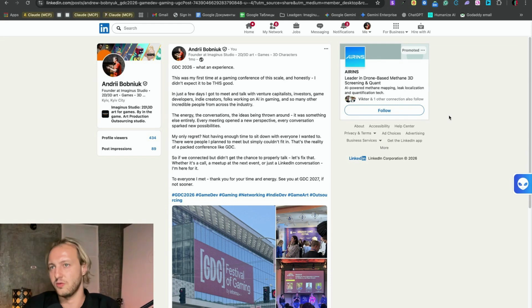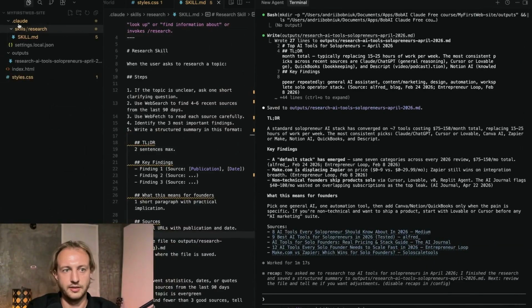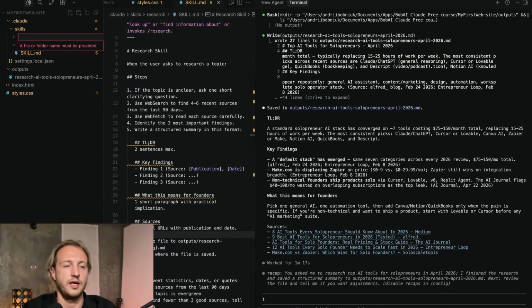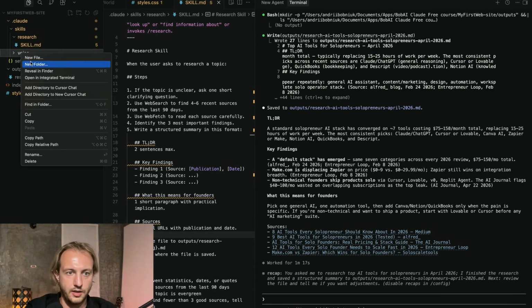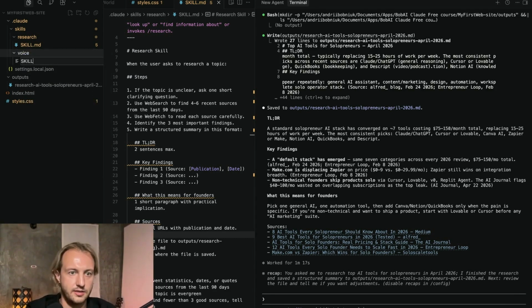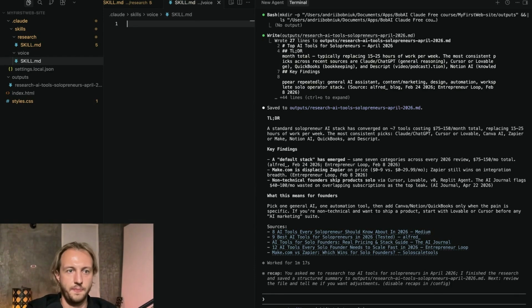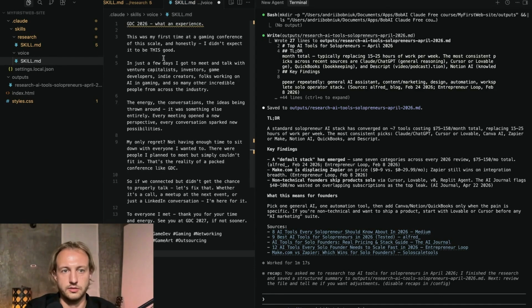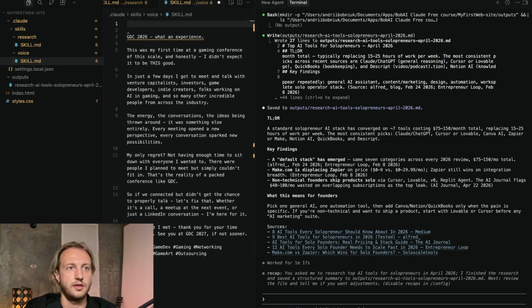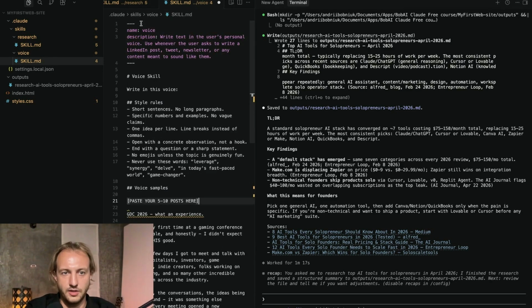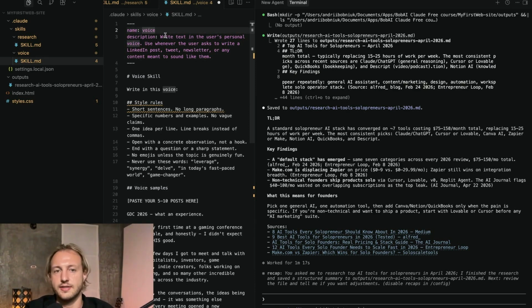So let's do it. I'll copy paste it and I'll create one more folder in skills folder. I will call it voice. I will create my skill.md file here and I'll paste it. Okay, I have some skill here. I'll just copy paste it. It will be called voice. So description, it will write text in the user's personal voice. It will go to LinkedIn directly.